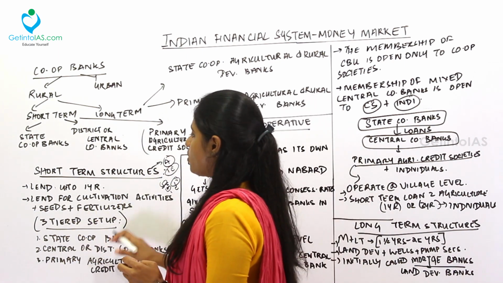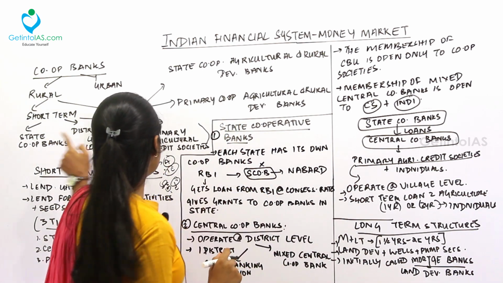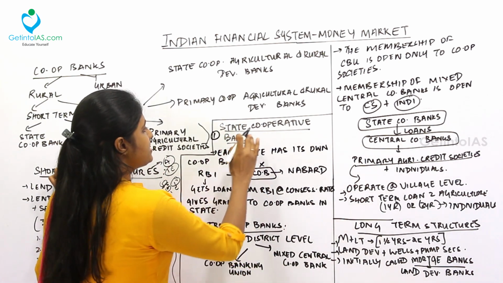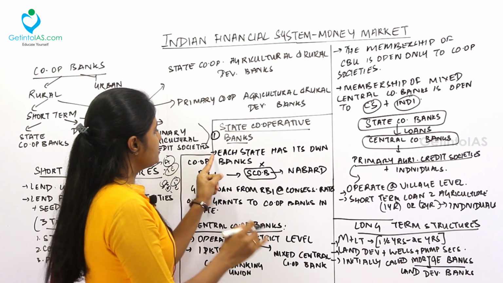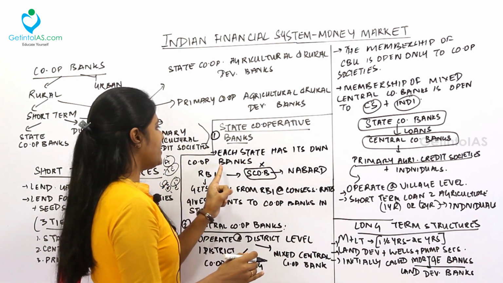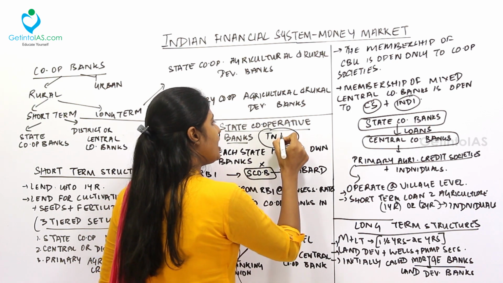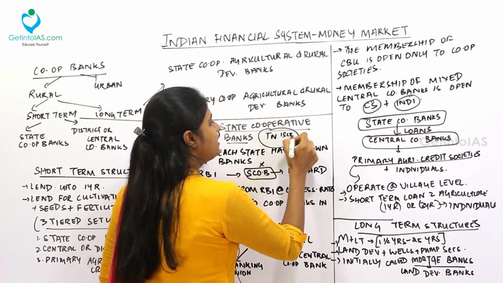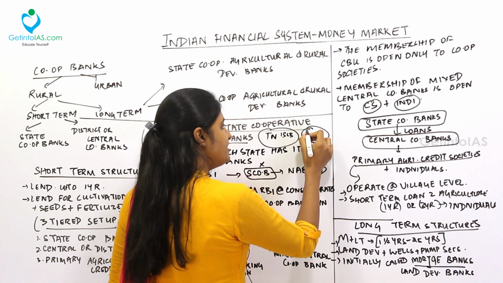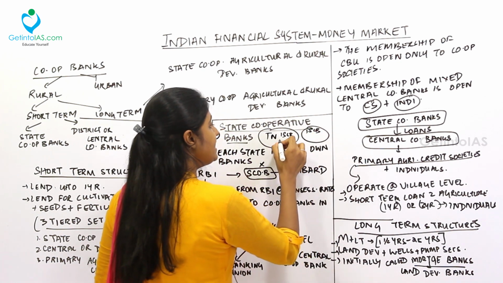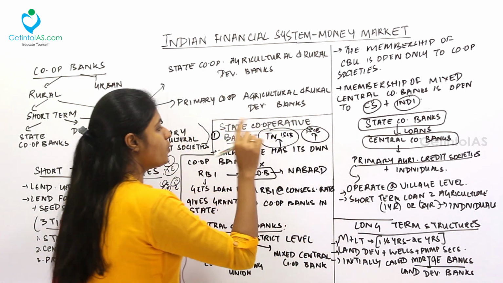First, moving to the state cooperative bank. We saw these three structures here, right? The state cooperative bank is the first one. Each state has its own cooperative bank, that is the state cooperative bank. Take Tamil Nadu: Tamil Nadu will have one state cooperative bank. Take Kerala: Kerala will have one state cooperative bank. Like this, each state has one cooperative bank.